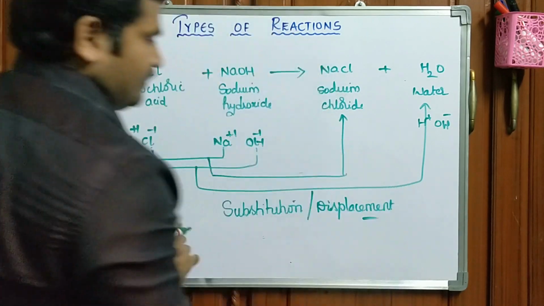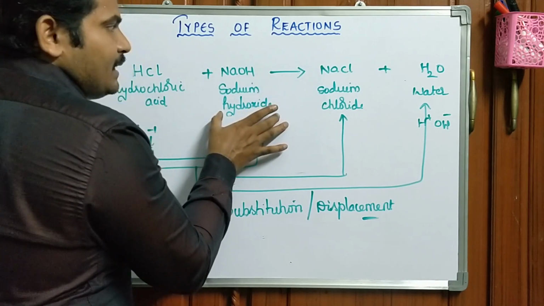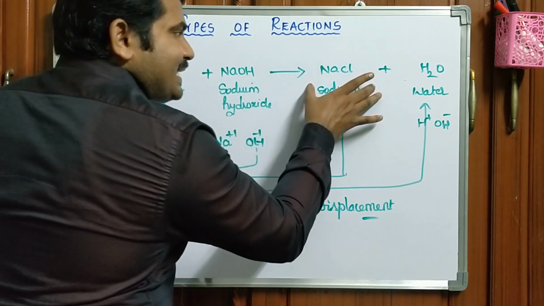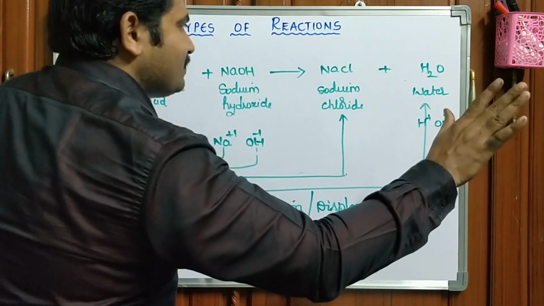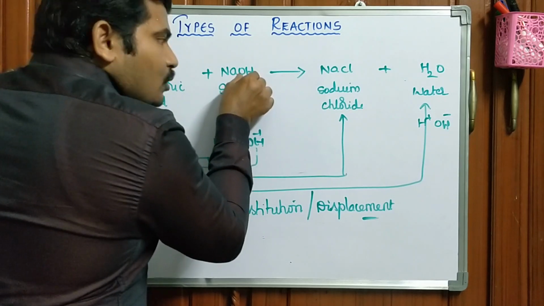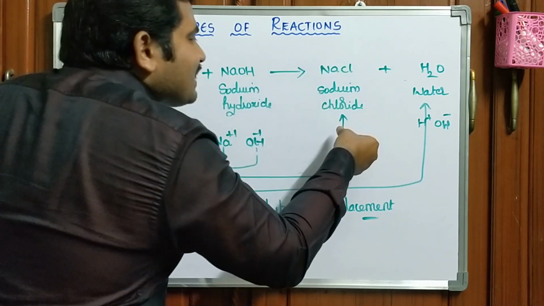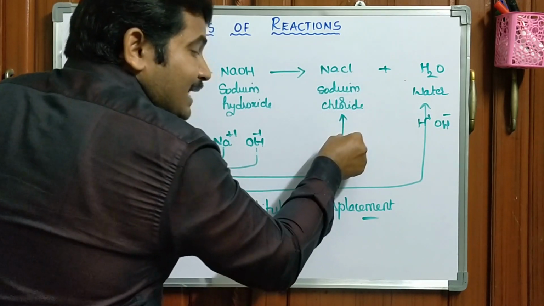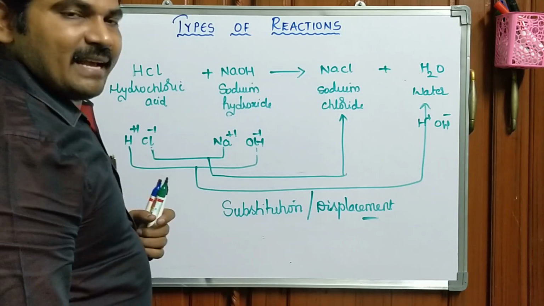Displacement reaction. So, if you compare this sodium hydroxide, it is converted to NaCl. In this particular case, sodium is common. The other group is the hydroxyl group. This hydroxyl group is replaced with chlorine. Hence, it is called displacement reaction or substitution reaction.